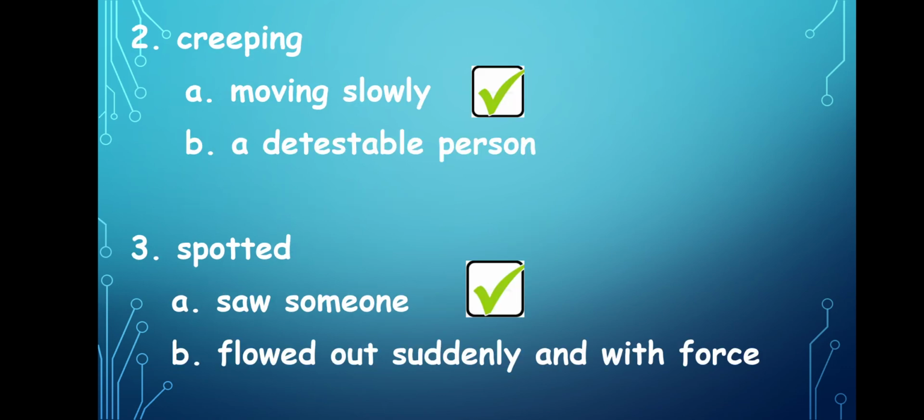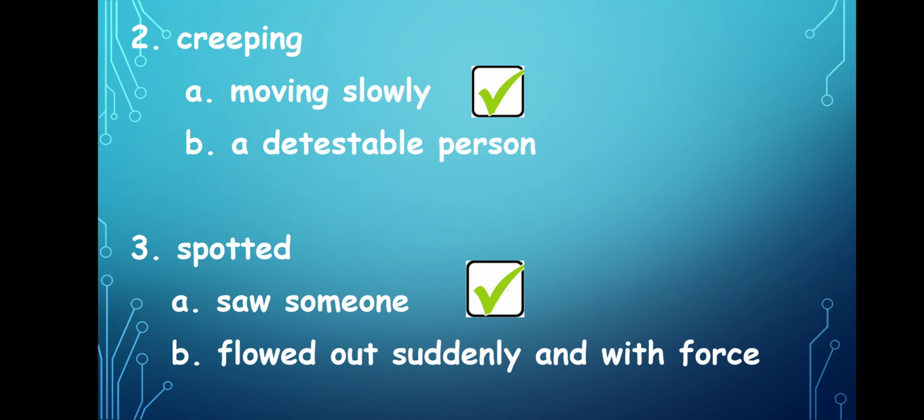Now let's go to the second one. The meaning of the word creeping. We have 2 options. A, moving slowly. B, a detestable person. The meaning of the word creeping is to move slowly. Moving slowly is the meaning of creeping. Tick the option A, moving slowly.